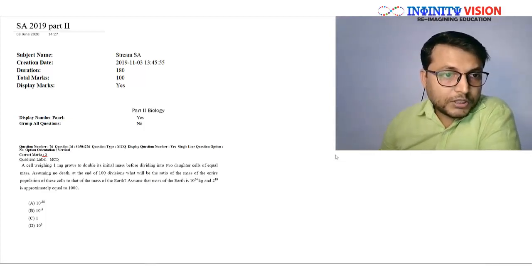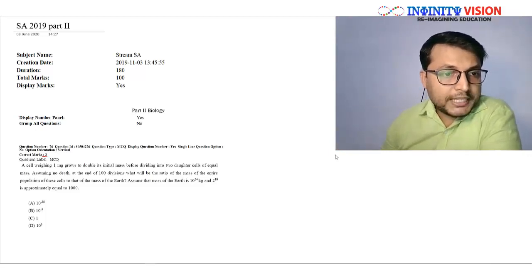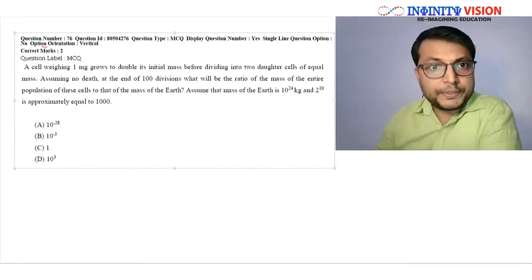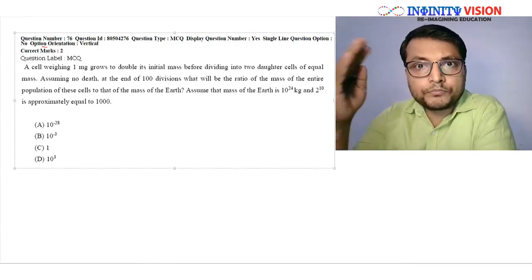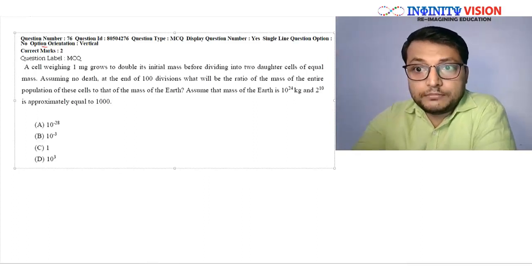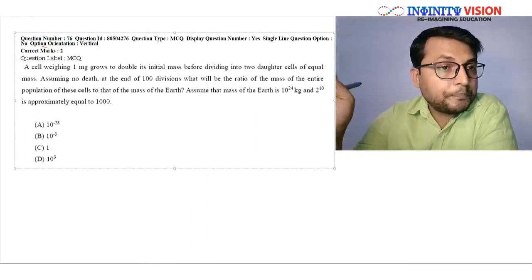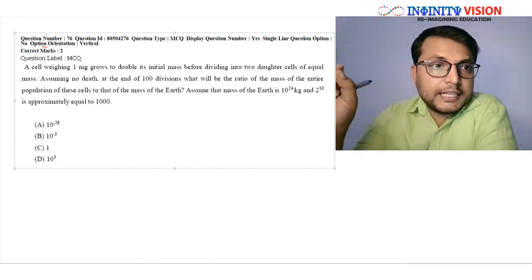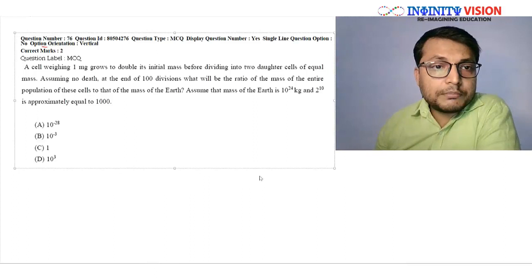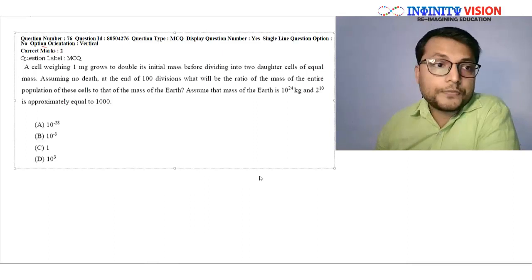If we see here, question number 76 says that a cell weighing 1 mg. Let me zoom it for you. I hope it is readable to every one of you, even for the students who are watching this video on mobile phones or devices having a relatively smaller display. So this question says that a cell weighing 1 mg grows to double its initial mass before dividing into 2 daughter cells of equal mass.